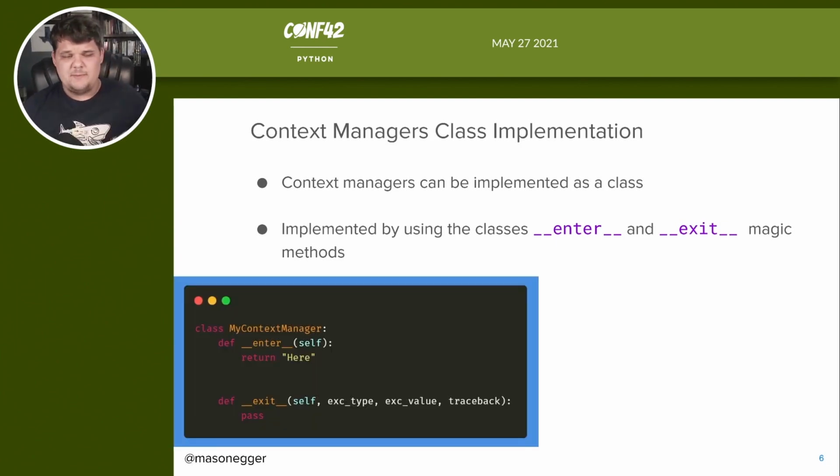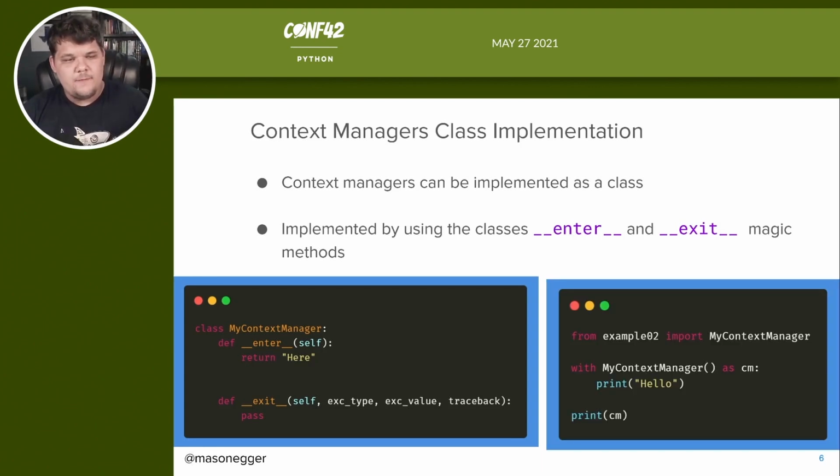So if I was to create a context manager, I would say something like class MyContextManager, def dunder enter self, return "here". Whenever we go into our context manager, let's just say, hey, I'm here, I have entered. And for now, let's just pass on the exit. We implement pass, and it's got a couple more variables. We'll come back to that, but let's just pass on it for this section.